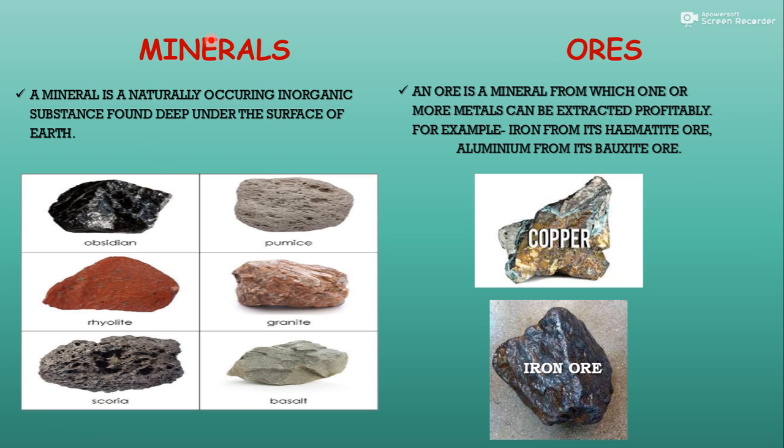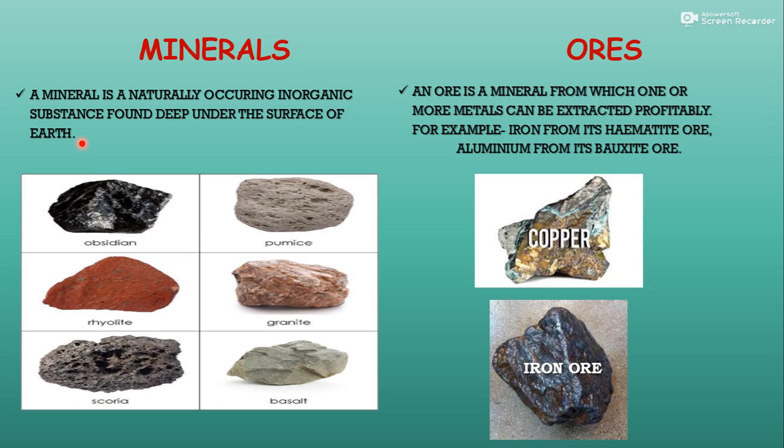In which form do these occur in the earth crust? We know that some occur in combined form, some occur in free form, but in which condition do they occur? Naturally they occur in the form of minerals and in the form of ores. What are minerals? A mineral is a naturally occurring inorganic substance found deep under the surface of earth.